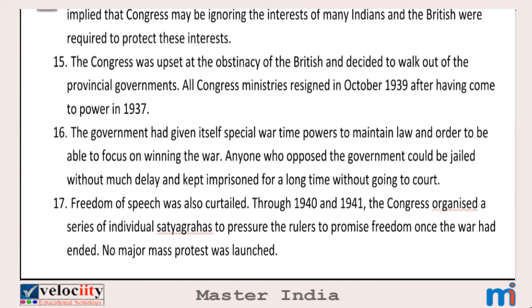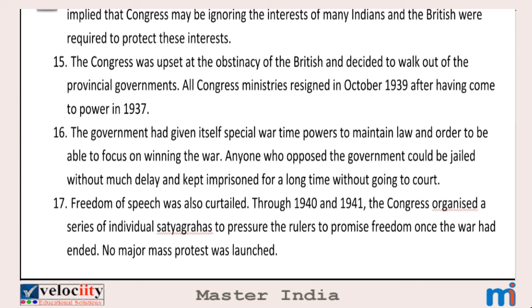17th point. Freedom of speech was also curtailed. So the British government imposed some restrictions on freedom of speech also. Through 1940 and 1941, the Congress organized a series of individual satyagrahas to pressure the rulers to promise freedom once the war had ended.